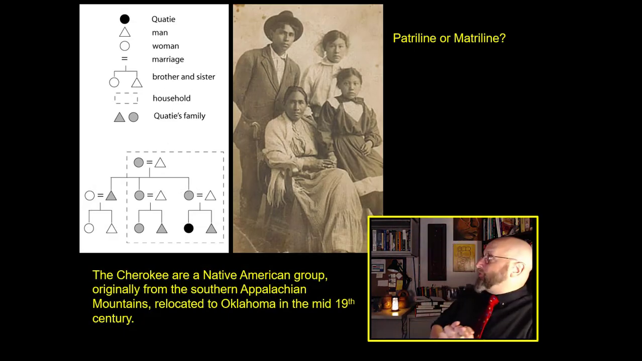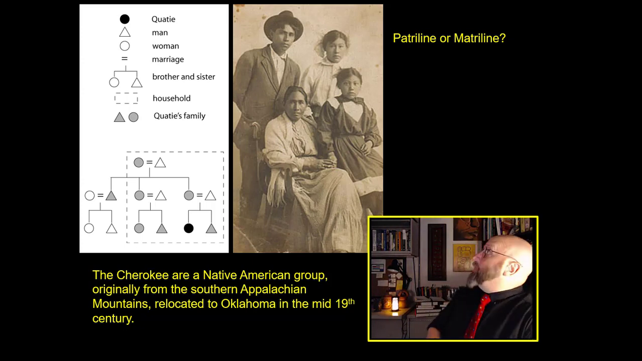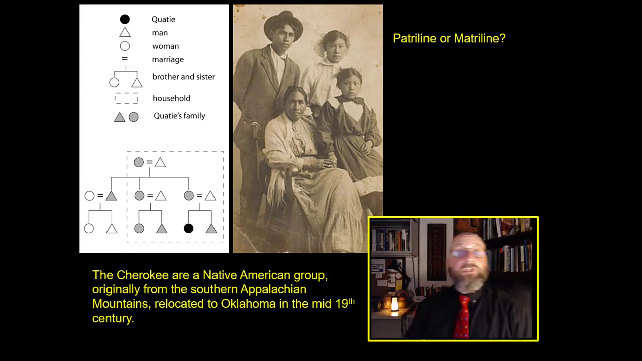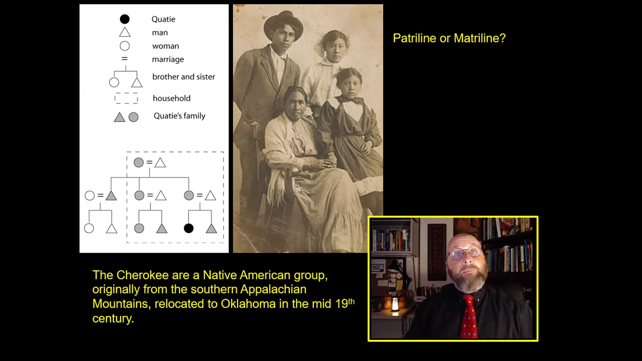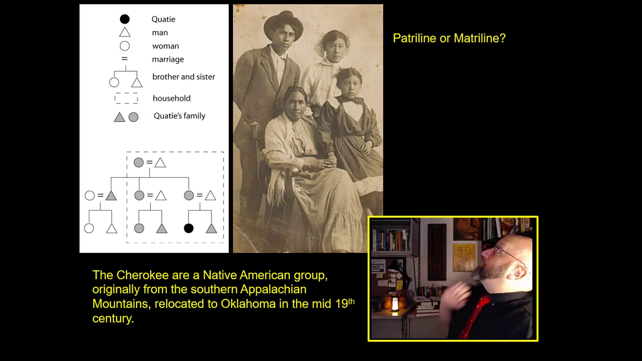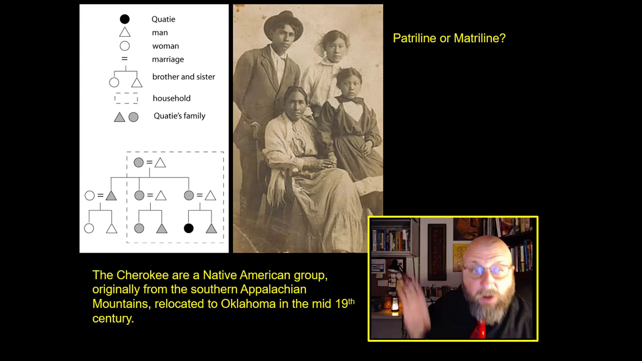Now, here is an actual family. It's not a made-up TV family like the Cleavers are. This is Quatty's family, and Quatty is a Cherokee woman. And the Cherokee themselves are a Native American group. We'll talk about them in a bit more detail. They were originally in the southern Appalachian Mountains, but were relocated to Oklahoma in the 19th century. And there's a picture of Quatty's family, and there's Quatty's kinship chart over there on the left.